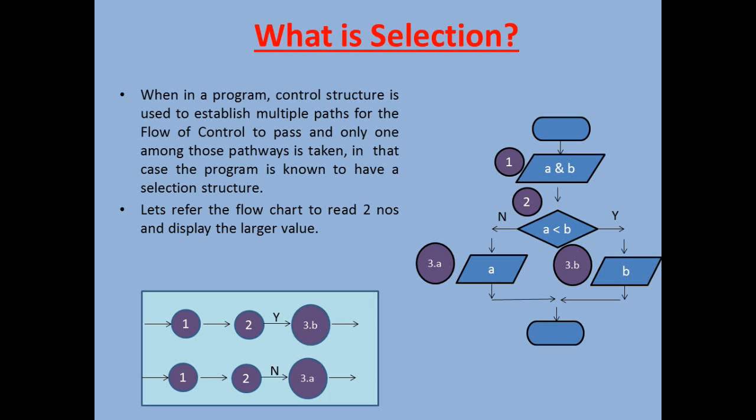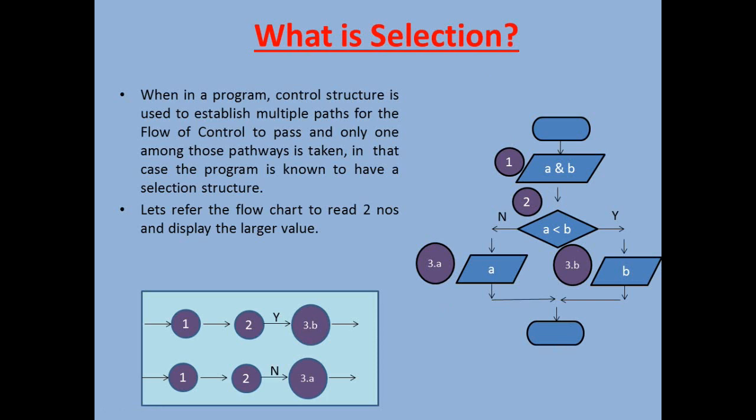Now in that case, what is going to happen? If the values of A and B are both 5, then is 5 less than 5? No. So it is going to show the larger value as 5. But out of 5 and 5, the larger value is not 5, yet in our program we have taken the logic like this. So this is the inadequacy of the logic of the flowchart here. If you want to trap those cases and figure out those solutions, you cannot limit yourself to this type of structure. And so we are going to discuss many different ways in which selection can be established.